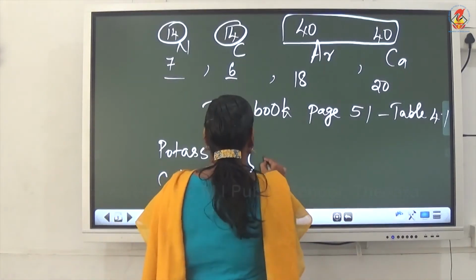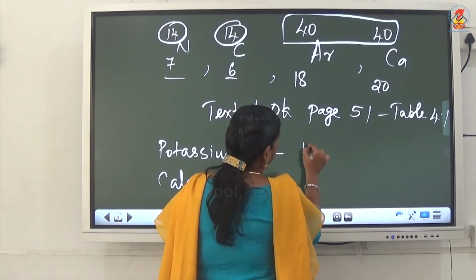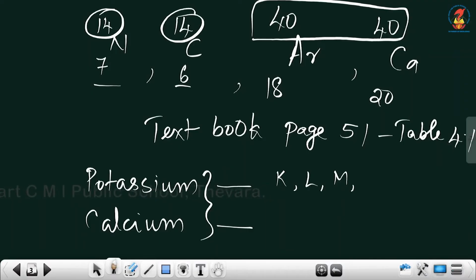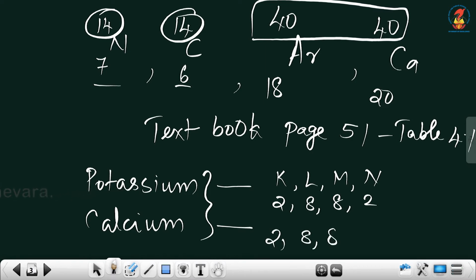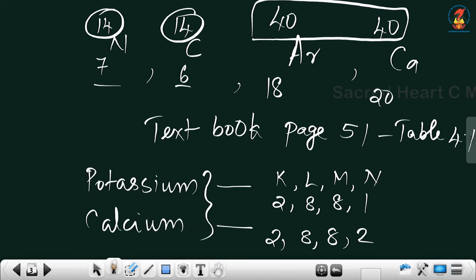For potassium, with atomic number 19, the electronic configuration in K, L, M, N is 2, 8, 8, 1, and for calcium it is 2, 8, 8, 2. So these are the two exceptional electronic configurations.